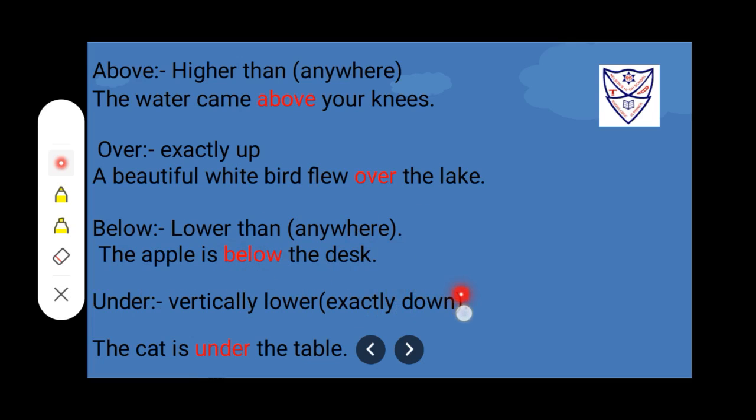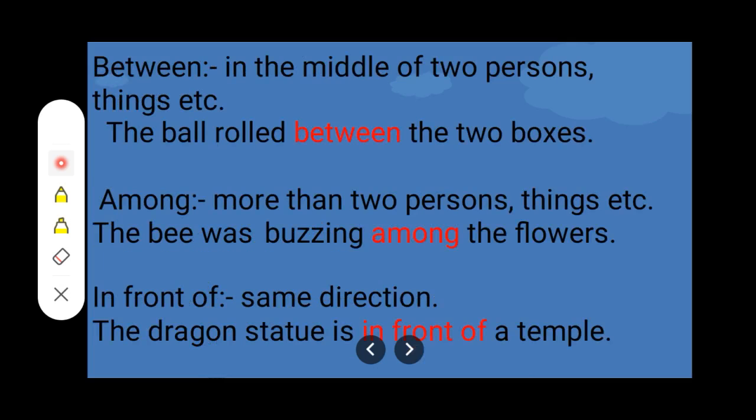Under, vertically lower, exactly down. The cat is under the table. Between, in the middle of two persons or things. The ball rolled between the two boxes. Among, more than two persons or things. The bee was buzzing among the flowers. In front of, same direction. The dragon statue is in front of a temple.